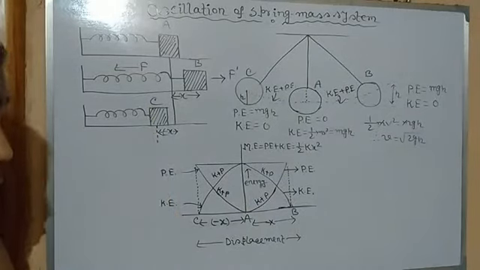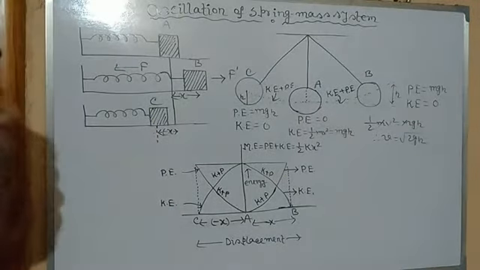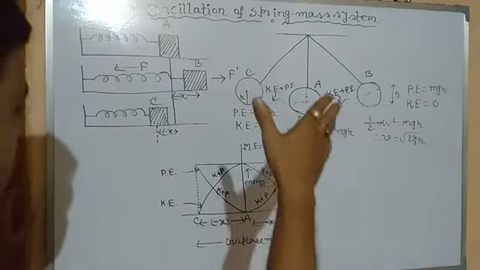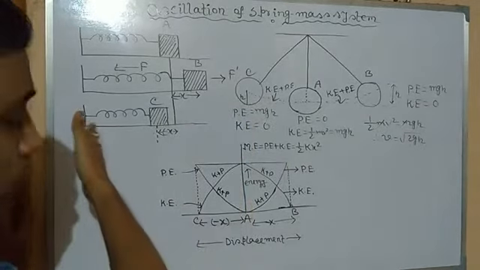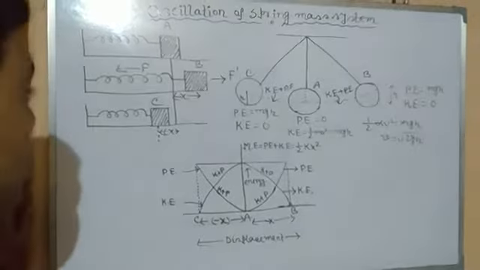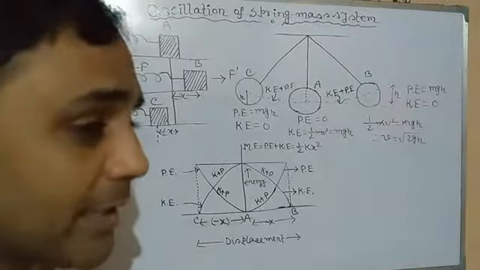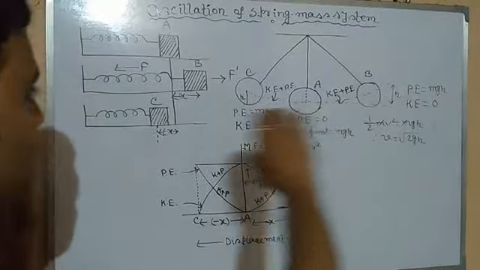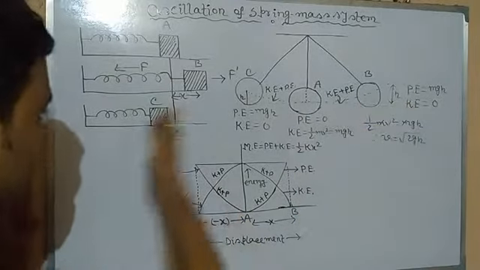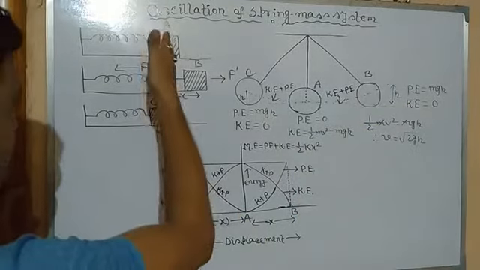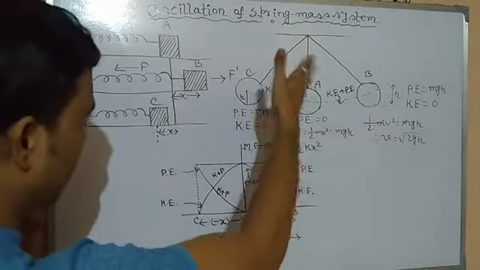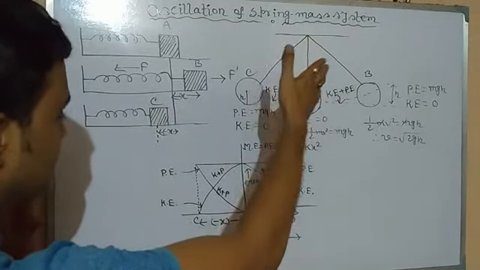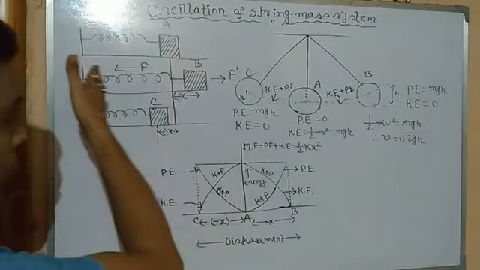Not only will it restore its original position, but it will cross its mean position and move to position C. This is not possible if we apply a small force. If we stretch it with sufficient force, then on releasing, it will oscillate. From A it was at position B, and after we release it, crossing the mean position, it will move to position C.